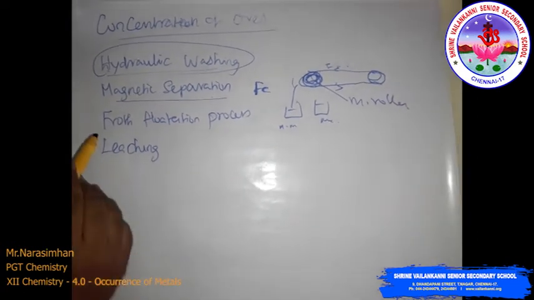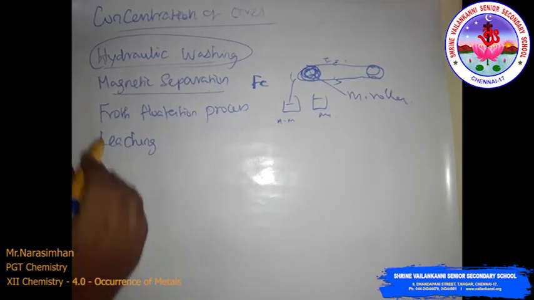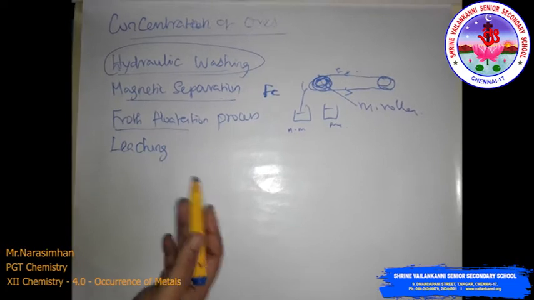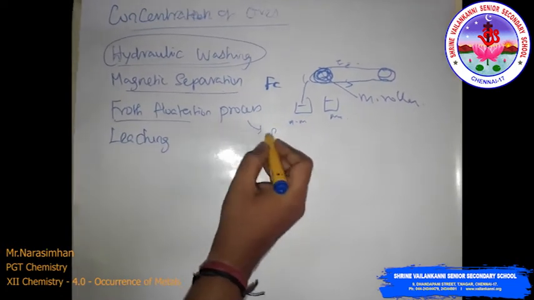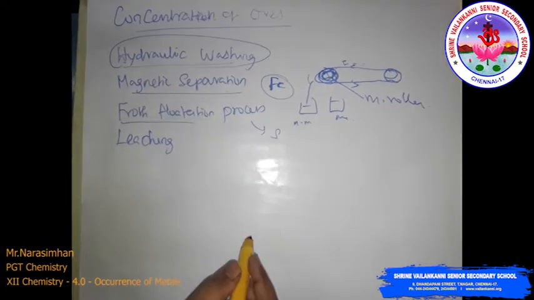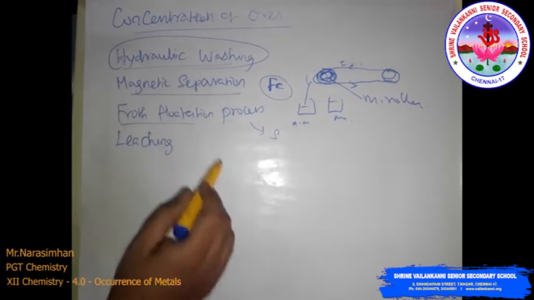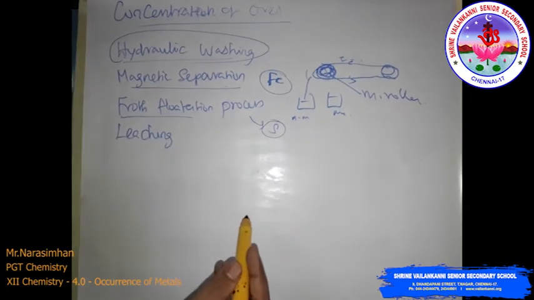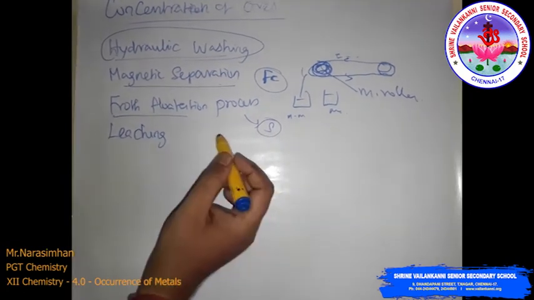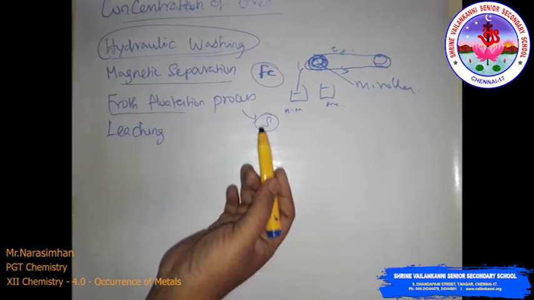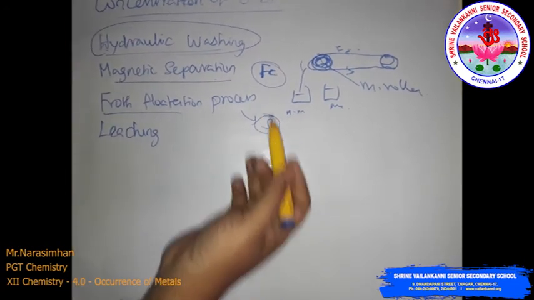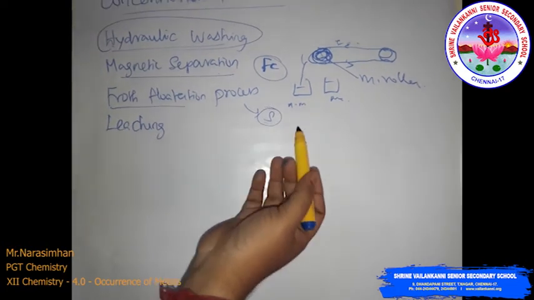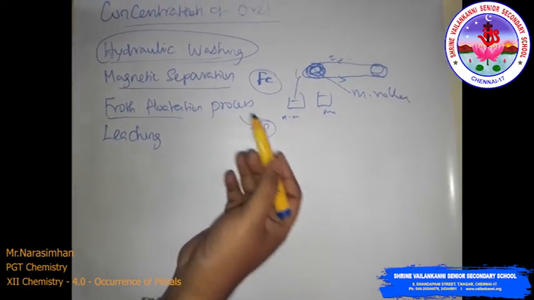Then the third one is the froth flotation process. Usually we use froth flotation for sulfide ore. This is the iron ore magnetic separation, and this is the froth flotation process for sulfide ore. See, the sulfide ore contains impurities like gangue. To remove the gangue from sulfide ore, a suspension of the powdered ore is made with water.